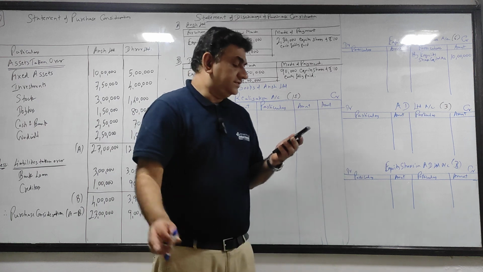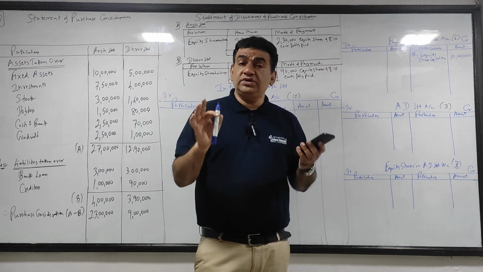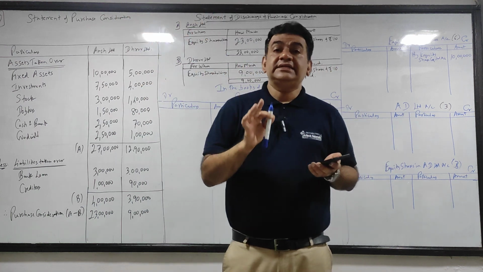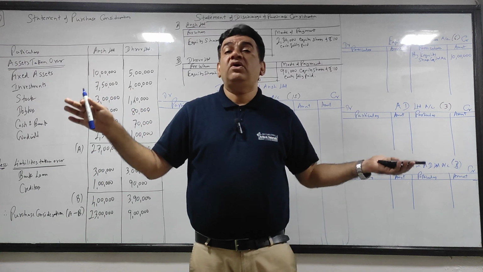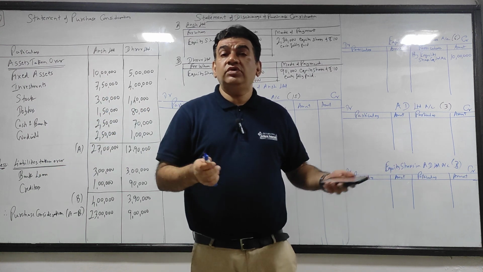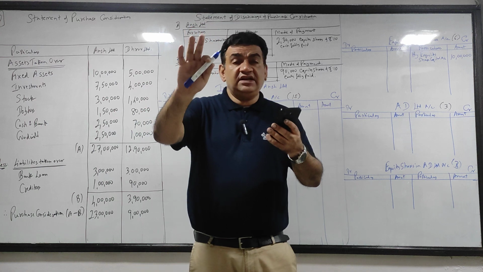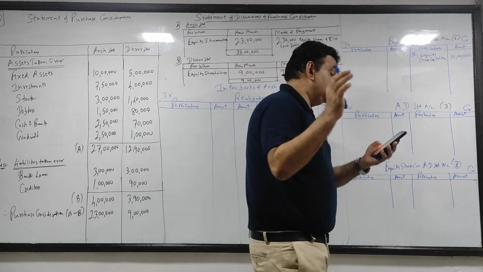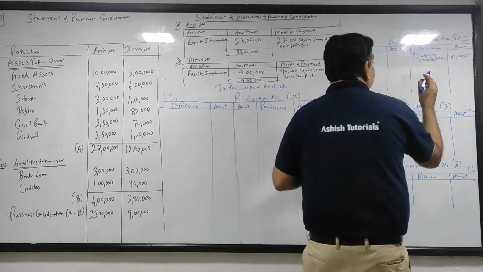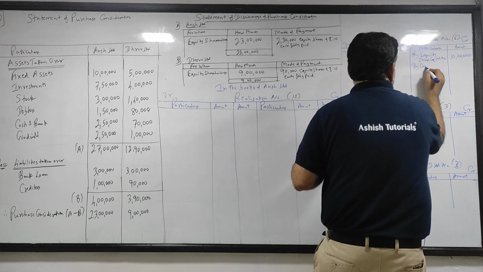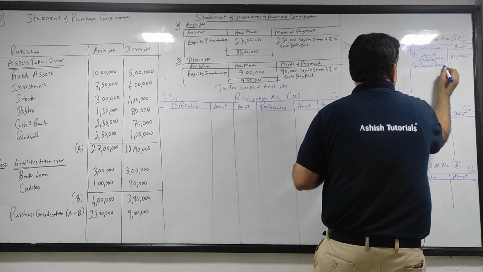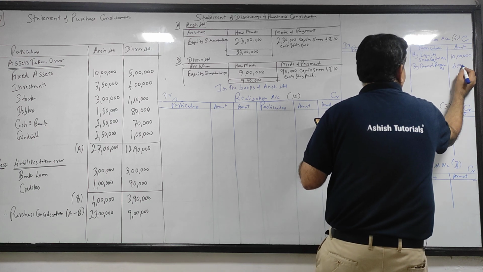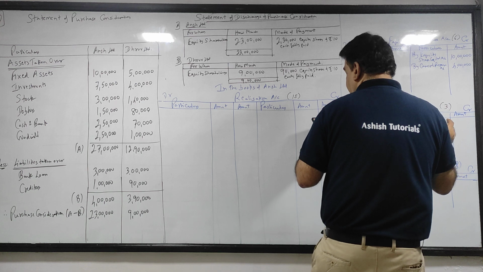Next see, reserves. General reserve, P&L, 2 reserves. In amalgamation of firm we used to distribute them. Here reserves belong to the owner. Who is the owner? Equity shareholder. So general reserve as well as P&L will go to equity shareholders. So let's see one by one. Again I am repeating, don't look at Dhruv. Right now just see Ansh. So by general reserve account, Ansh's general reserve, that is 4 lakh.